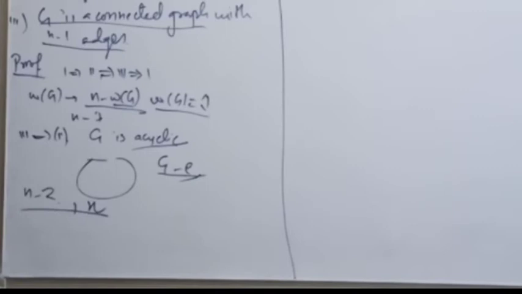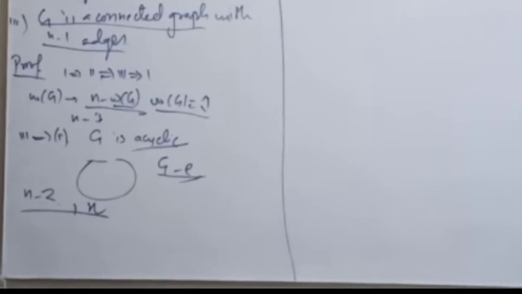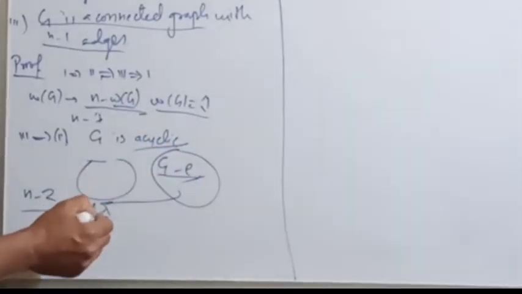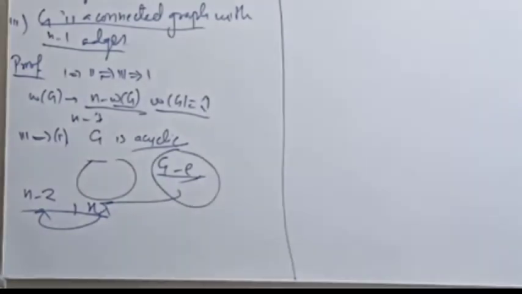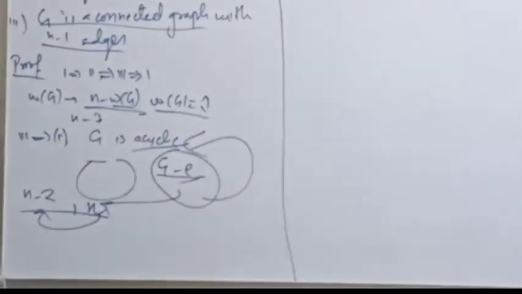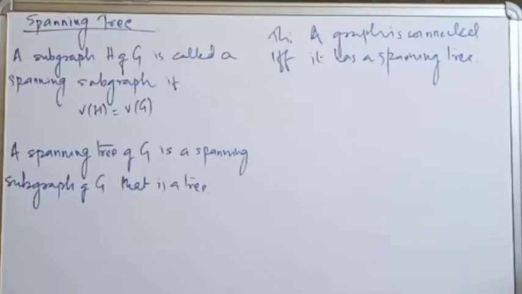Why? Because what we have done one corollary before this theorem, that if G is a connected graph with n vertices, then it has n minus 1 edges. In this case, G minus E is a connected graph with n vertices and the number of edges is n minus 2. So it is absurd. Okay, so that's why G is cyclic. Clear? Okay, next we will define spanning tree.